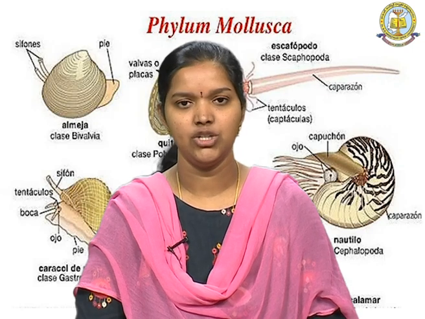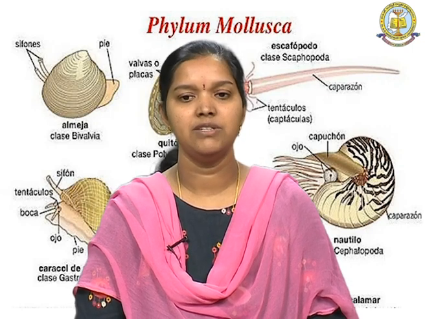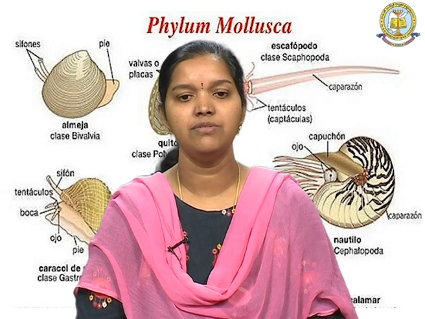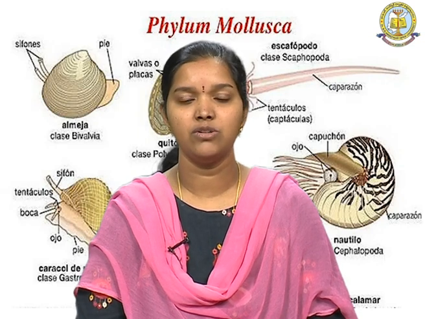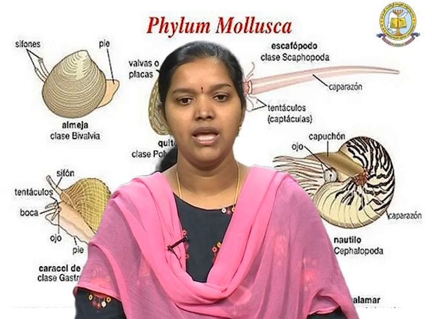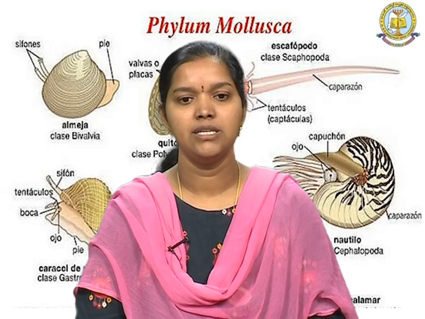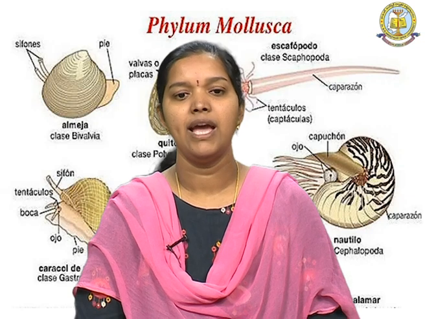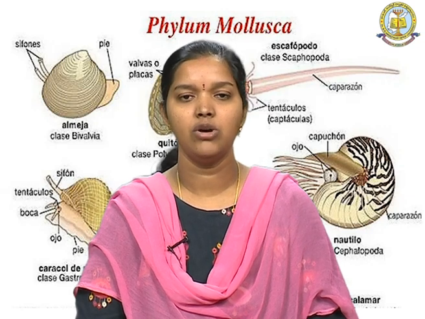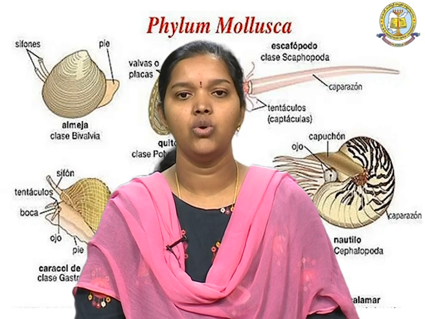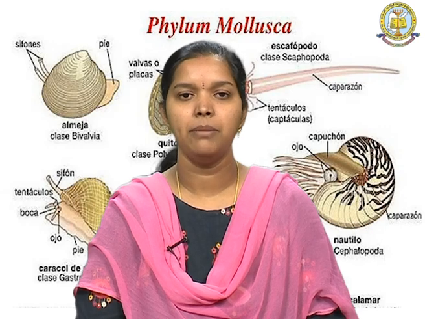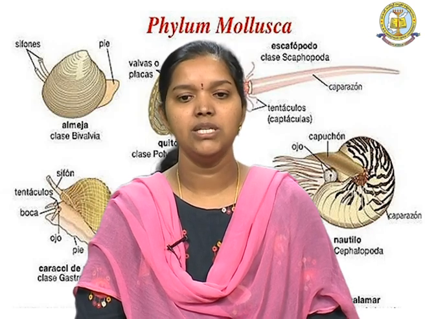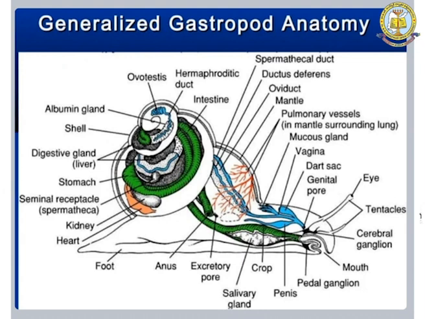for the excretion, and a well developed nervous system is present, that is a nervous system with an 8 shape. This is because of the torsion which is present, and the nervous system is called streptoneuria, and it is not this shape because of the distortion. So, because of the torsion, the nervous system is present in the form of shape 8. So, this is the generalized anatomy of the gastropod shell.